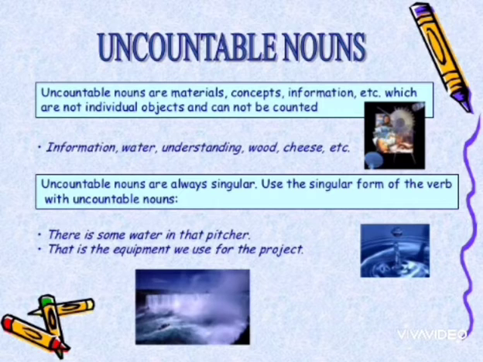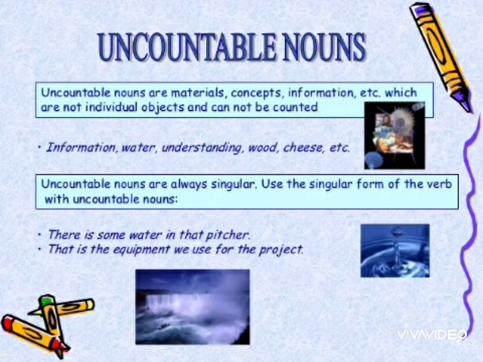For example, information, water, understanding, wood, cheese, etc. Uncountable nouns are always singular. Use the singular form of the verb with uncountable nouns. For example, there is some water in that pitcher. That is the equipment we use for the project.